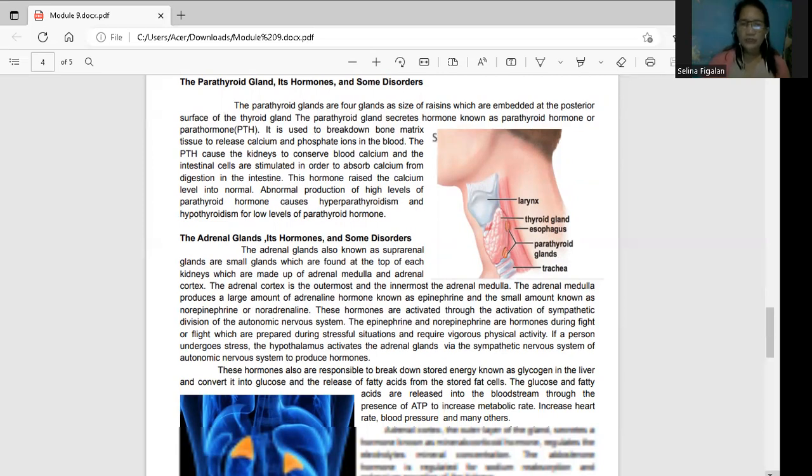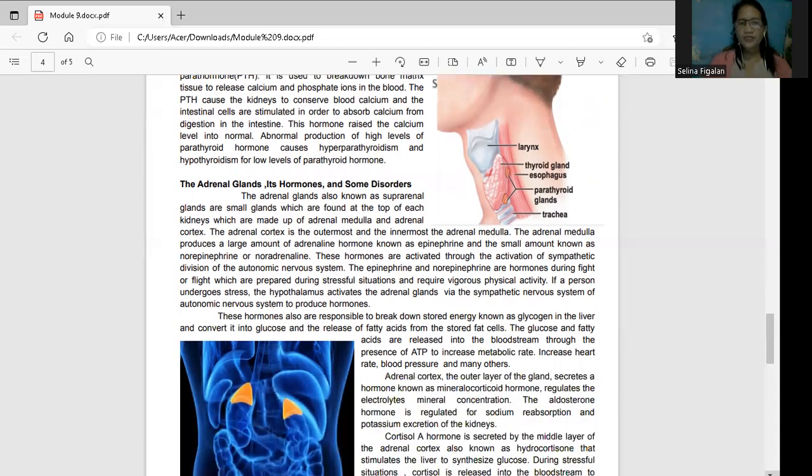Kailan ba yun nire-release itong dalawang hormones? During fight or flight. So they are released by your adrenal medulla. These hormones are activated through the activation of your sympathetic nervous system. When you say sympathetic nervous system, class, that is under the autonomic nervous system. Kaya nga magkatuwang ang endocrine system and the nervous system. Your autonomic nervous system is the one that releases your sympathetic and your parasympathetic. Your sympathetic during fight or flight, during pag-restore, pagbalik is under the parasympathetic.